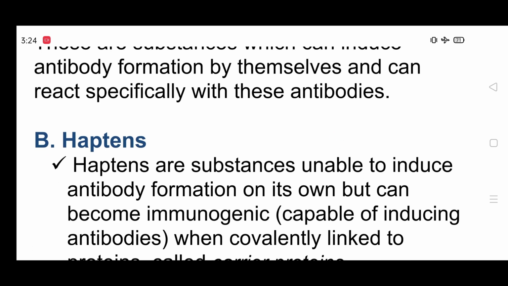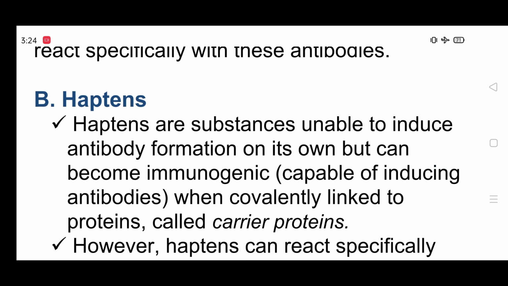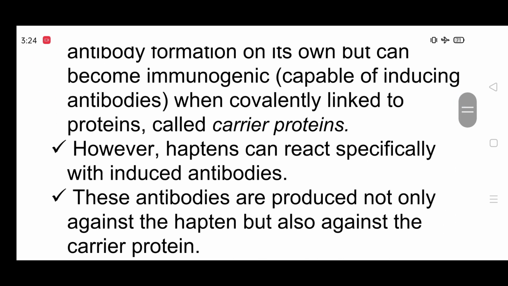What are haptens? Haptens are substances unable to induce antibody formation on their own, but they can become immunogenic, capable of inducing antibodies, when covalently linked to proteins called carrier proteins. However, haptens can react specifically with the induced antibodies.